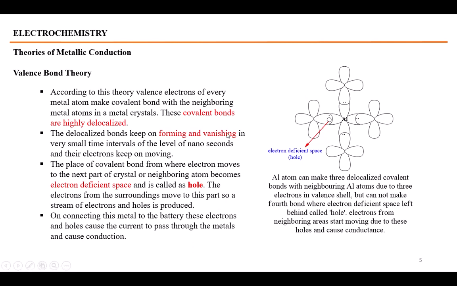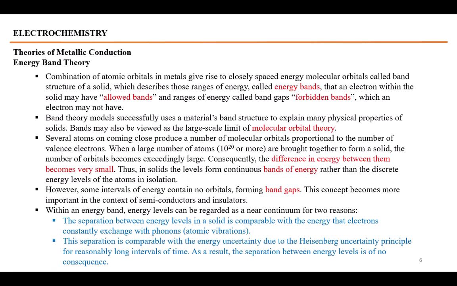So metals have the ability to make covalent bonds with other metal atoms, and these covalent bonds are delocalized covalent bonds. Their electrons are mobile electrons. On connecting the metal ends to the battery, these electrons cause the conduction. It is called the valence bond theory of metallic conduction.